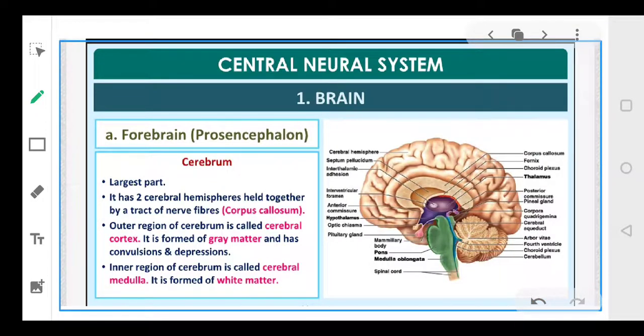Now coming to the first part, that is your cerebrum. Let's talk about the cerebrum, dear students. Now cerebrum is the largest part of the brain. जो cerebrum है आपका, ये largest part होता है brain का, clear? And it is made up of two cerebral hemispheres. ये दो cerebral hemispheres का बना होता है.